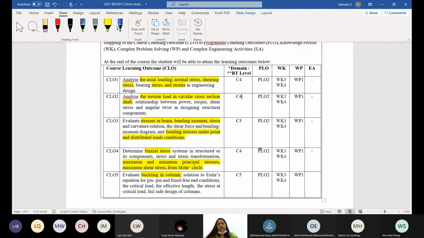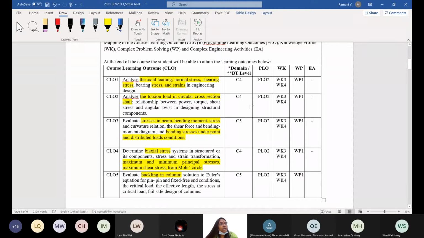Okay, I repeat once again: knowledge, understanding, analysis, design. Design is also there. After analysis, you design, and then create and evaluate. So this is how the process of learning takes place. In this case, yours is fully analysis, right? So it falls under C4.